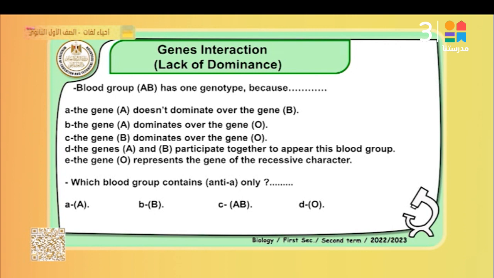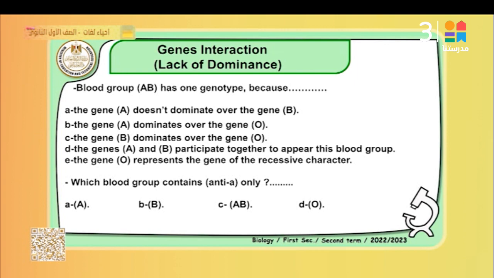Now we are going to focus on these questions related to the inheritance of the blood group. Blood group AB has 1 genotype. Why? A, because the gene A doesn't dominate over the gene B. B, the gene A dominates over the gene O. C, the gene B dominates over the gene O. D, the genes A and B participate together to appear in this blood group. E, the group O represents the gene of the recessive characteristics.